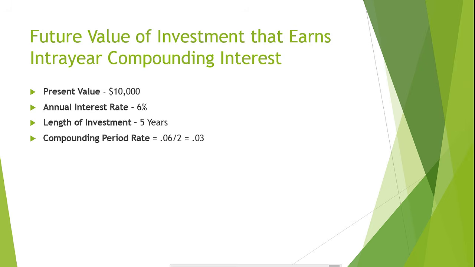Again, we do this by dividing the annual interest rate by the number of compounding periods per year. Since our annual interest rate is 6% and interest is compounded semi-annually, then we would divide 6% by 2, giving us a 3% rate per compounding period.